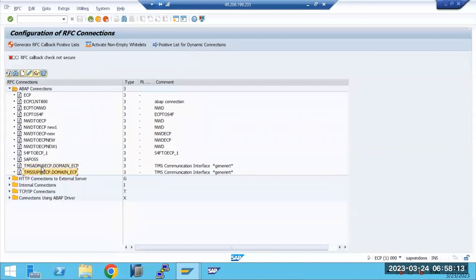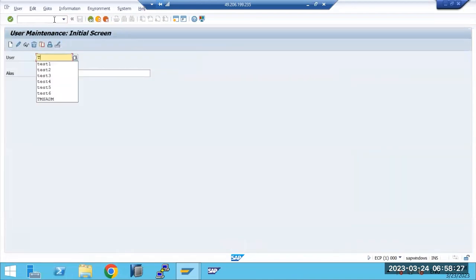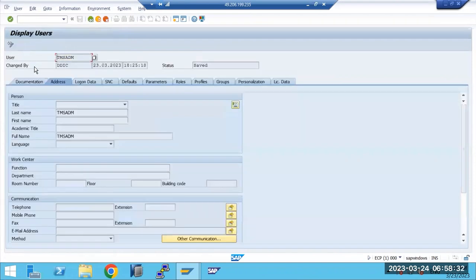You can see the RFC destinations in SM59 for checking whether the RFC connections are working or not. Also one user is created. You can go to SU01 and check the TMSADM user. Click on the display button, and you can see whether the user is created or not.